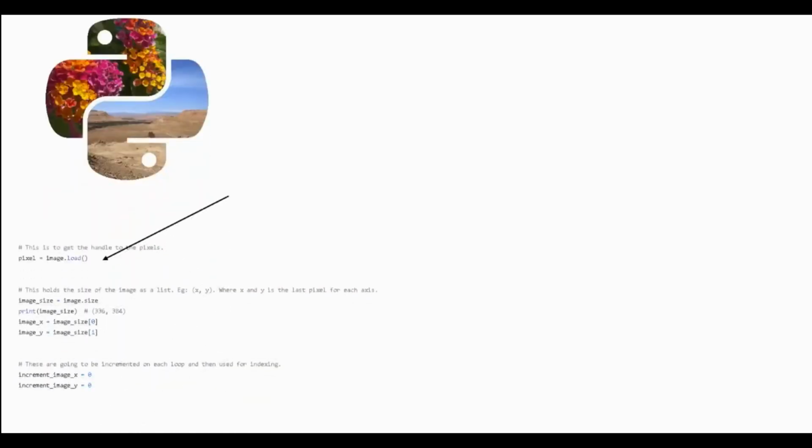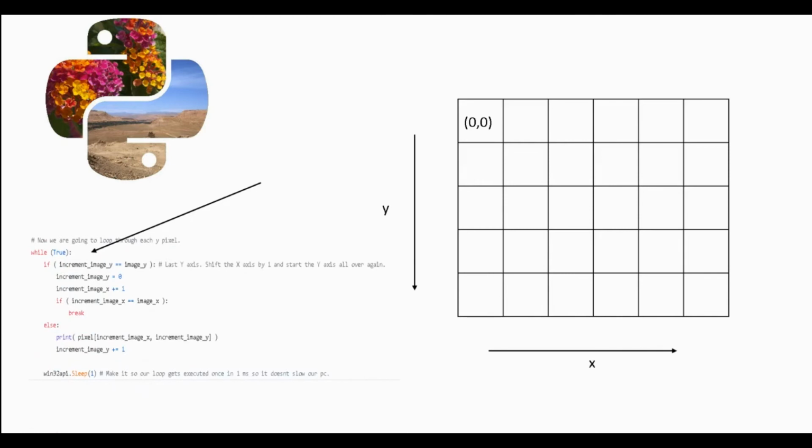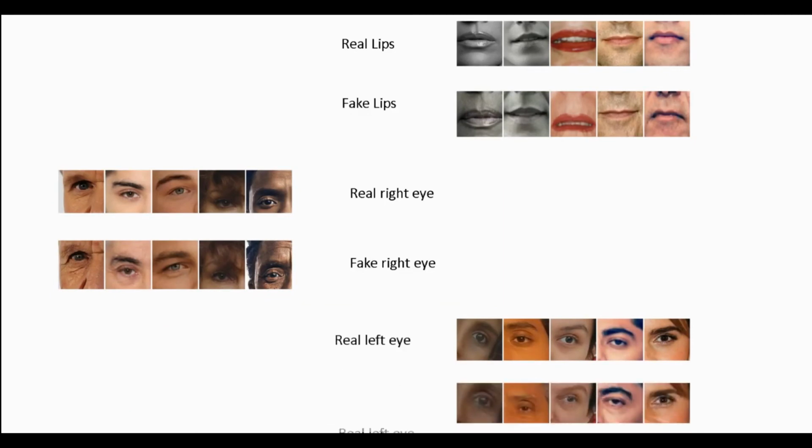First, we get a handle to the image and get the pixels of the image by using a load function. Then by naming the pixels x and y of the image for each axis. Then we loop through each of the pixels by incrementing on each time the loop gets executed, by setting y back to 0 and incrementing x by 1 when the y is out of bounds. We can do this by feeding our machines with the original and deepfake images of our eyes and lips. By this, we create a training module where the machine knows what is fake and what is real. Therefore, the machine gives an output that the image is fake.